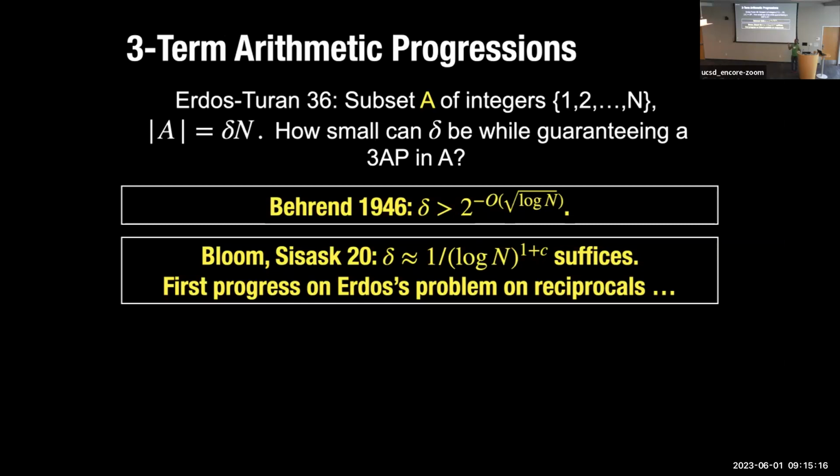Again, quantitatively, 1 over log n versus 1 over log n to the 1.01 doesn't make that big a difference, but qualitatively it makes a big difference. For instance, now you can use this to say that prime numbers have 3-term arithmetic progressions. Because you get a lot more interesting sets from number theory which satisfy this property.